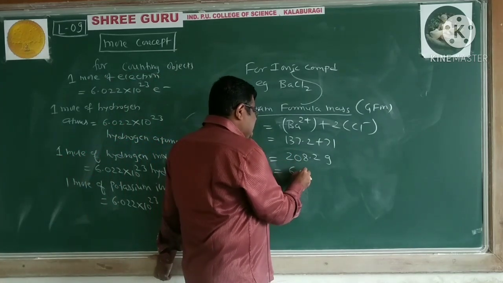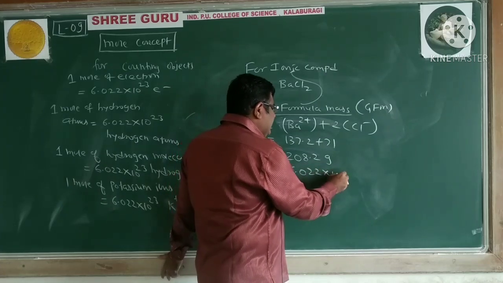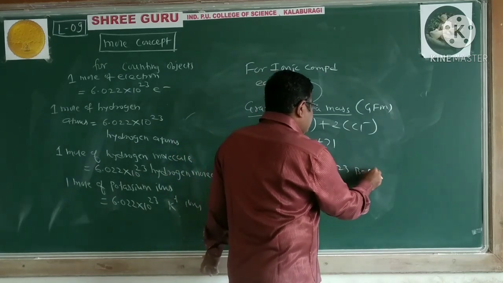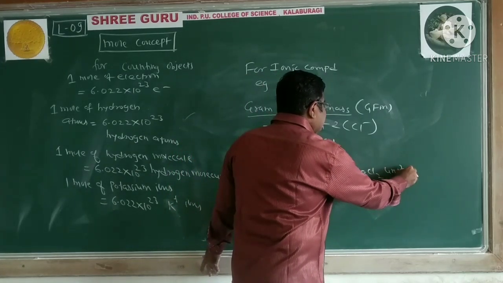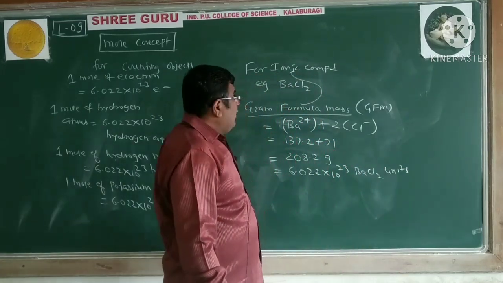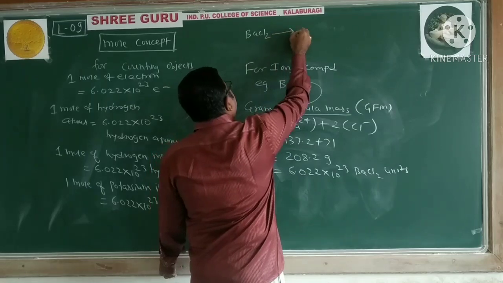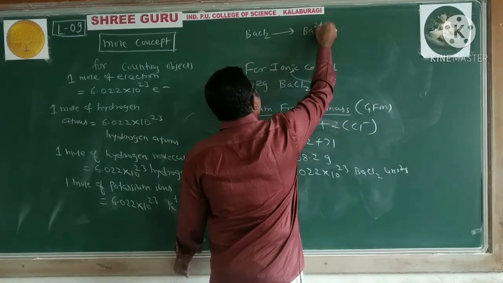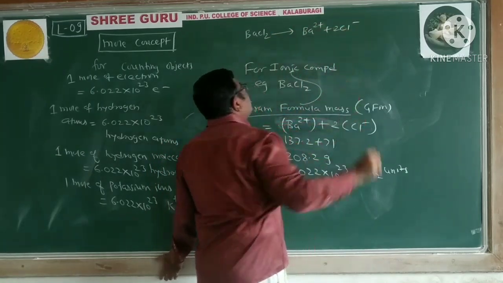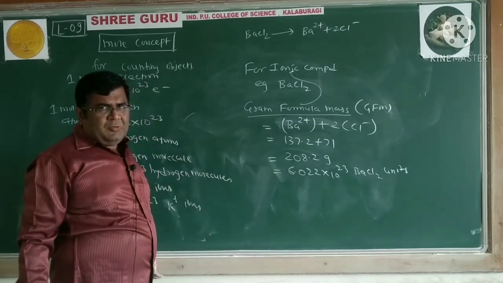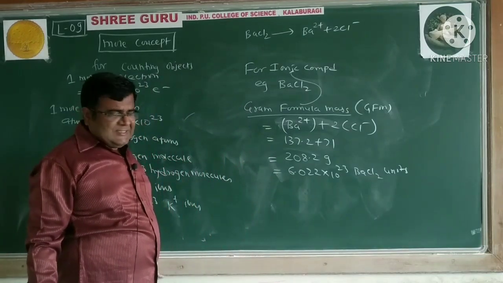What does it mean? It means 6.022 into 10 raised to 23 BaCl2 units, and 1 BaCl2 gives rise to 1 Ba2+ ion and 2 Cl minus ions.